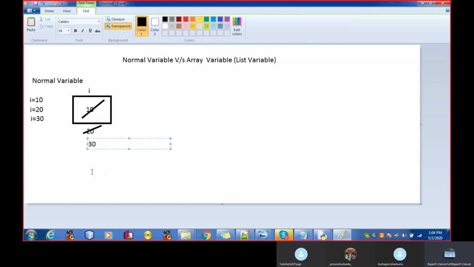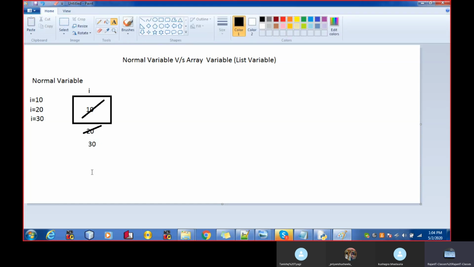It means at a time only one value is held by the I box. We cannot store more than one value in the I box because it is able to hold only one value at a time. We cannot store multiple values. Such a variable is known as a normal variable.